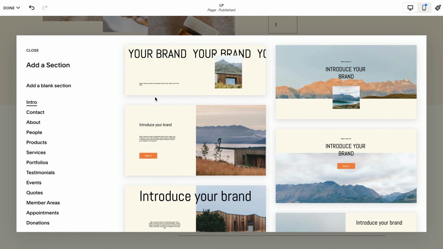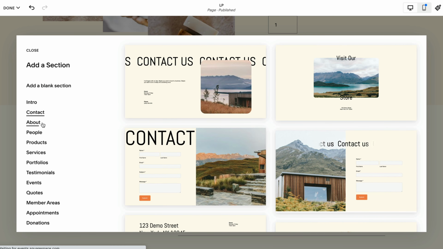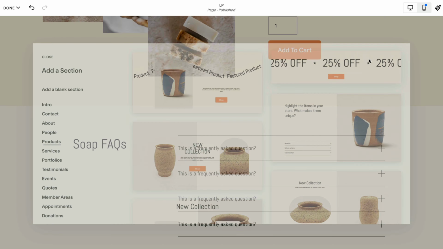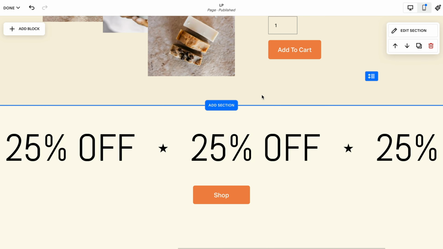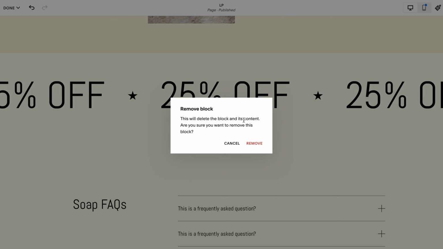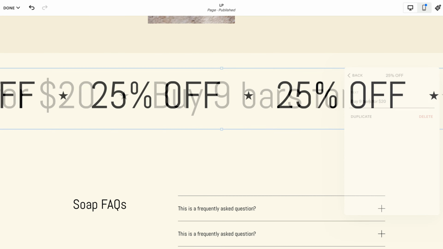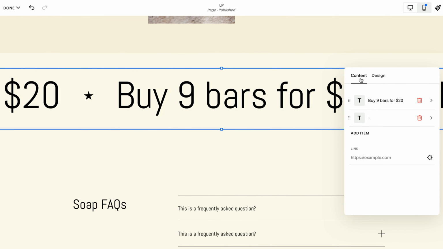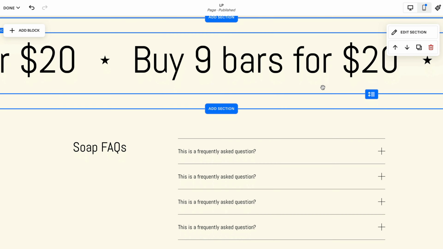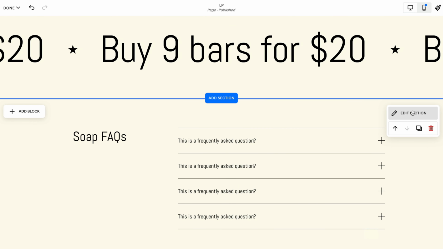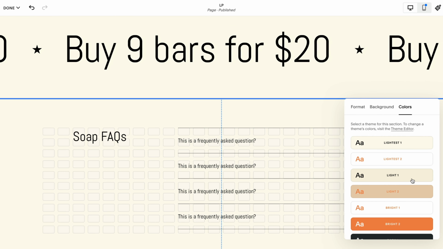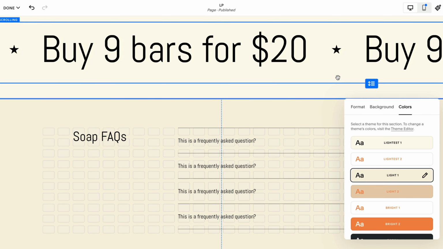And now below this, let's add a special. Let's remind everyone that it's a 3 for 2 special. So if you go to products, you'll see there's a special with a 25% off. I don't need the button here. I'm going to hit delete. And over here, I'm just going to paste in buy 9 bars for $20. And now to continue with our alternative background theme. So on FAQs, we edit the section and we change the background to the light one.